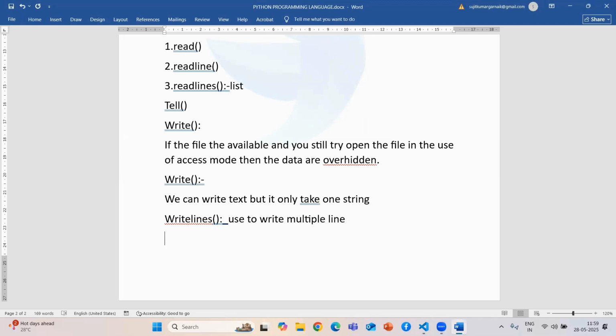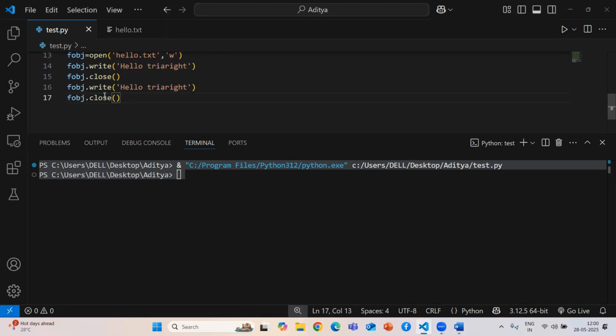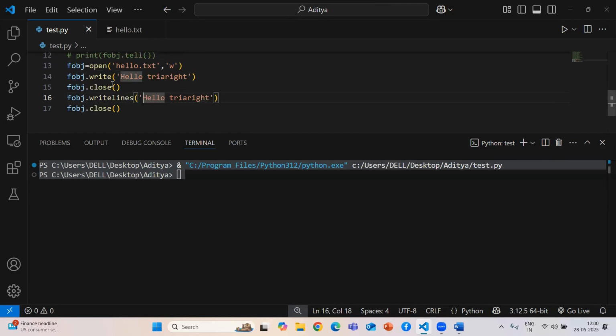Sequence means you can provide a list, tuple, set, or dictionary. How to do that, we are going to see. I take this and here I use writelines, and I take a list with hello world.